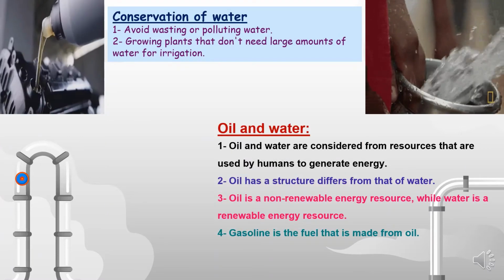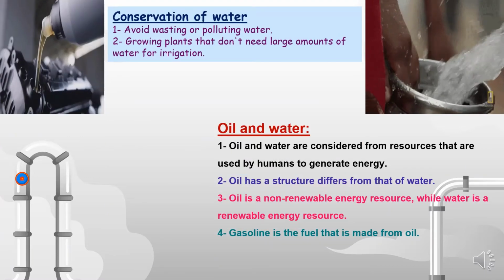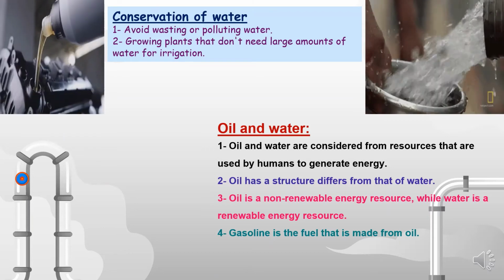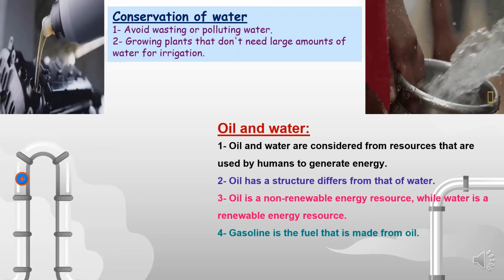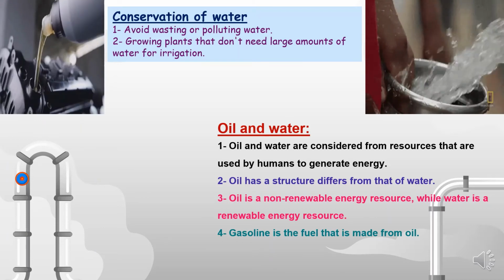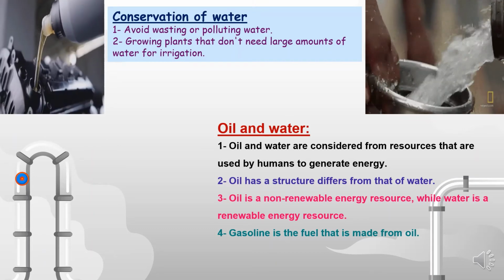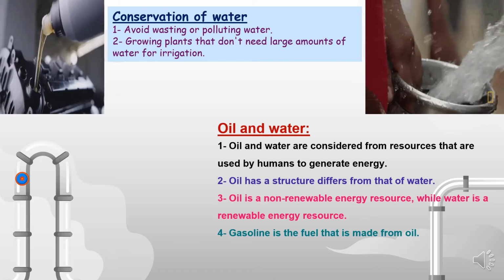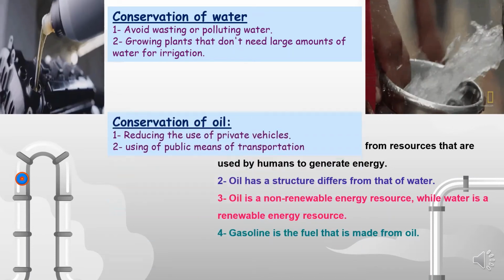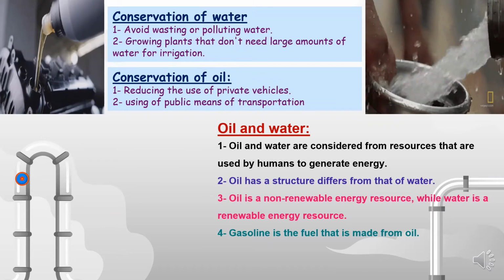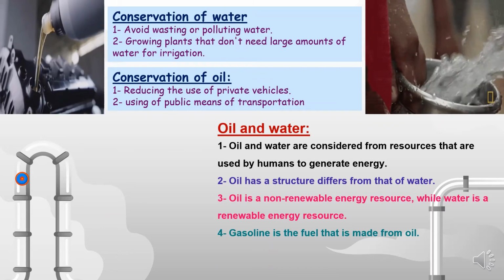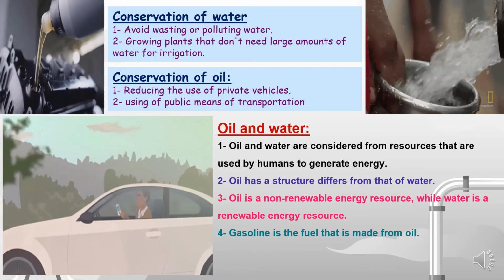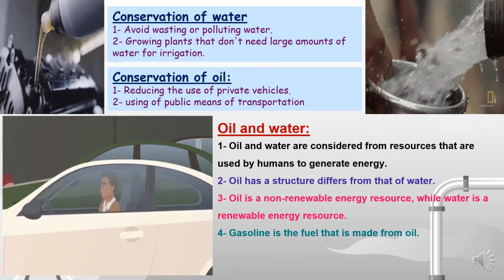Although water is a renewable energy resource, it needs to be conserved or rationalized. Do you know how we could save water? Amazing! Number one, by avoiding wasting or polluting water. Number two, growing plants that don't need large amounts of water for irrigation. Oil also should be conserved by reducing the use of private vehicles and using public means of transportation.